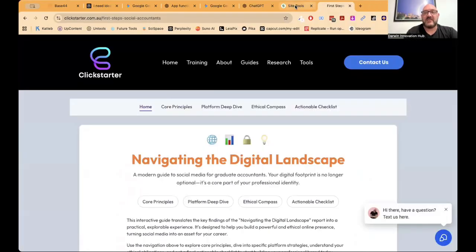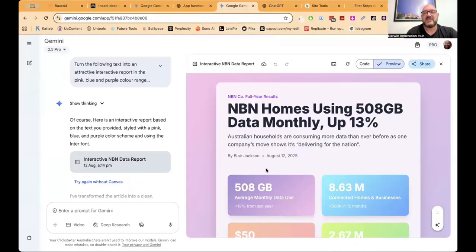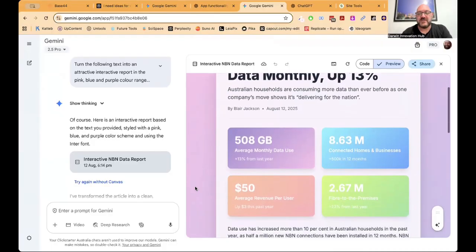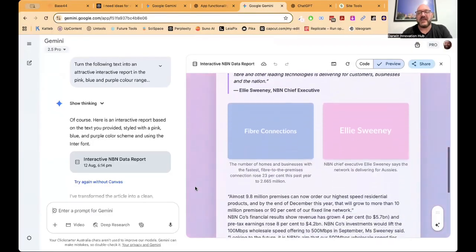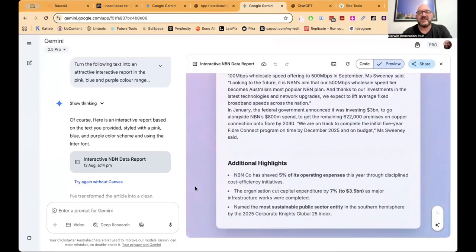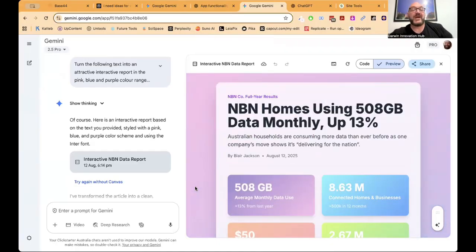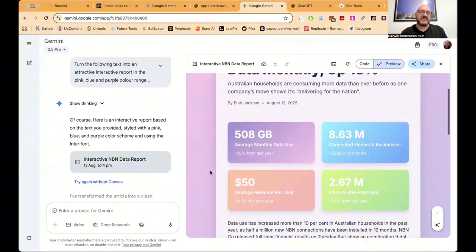So if I get out of that calendar, because we're not working on that anymore, let's pop in and see what it's done. Here is the interactive report in the colors I asked for. Thanks to Google Gemini, using the Inter font and my colors that I wanted. It's even credited the original person, and it's taken that article and made it much more bright and interactive and much more attractive. So it's basically taking the article, condensing it, taking on the main information, and visualizing some of the data so that we understand the information more clearly.